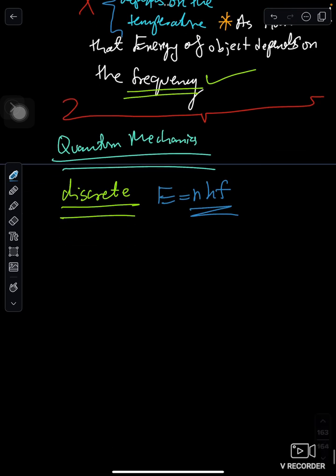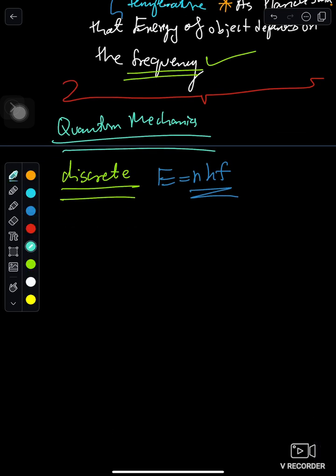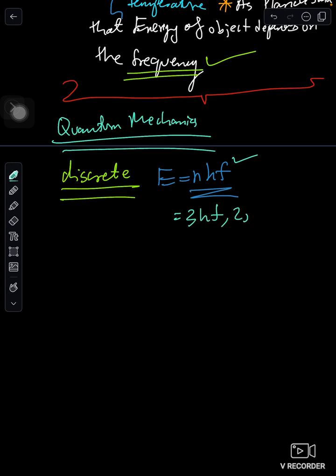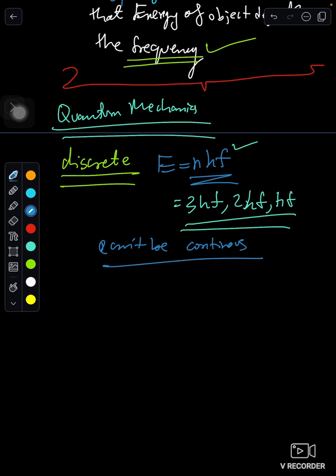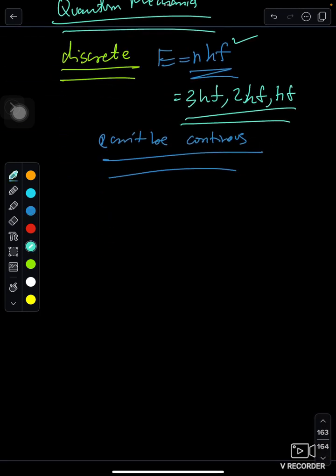What does this show? That the energy of each object with a certain frequency will have an integer multiple value. n means 3hf, 2hf, 1hf; for 1hf we will not write 1. So this is how it will be. It can't be continuous. Now this is enough for us to derive the equation.